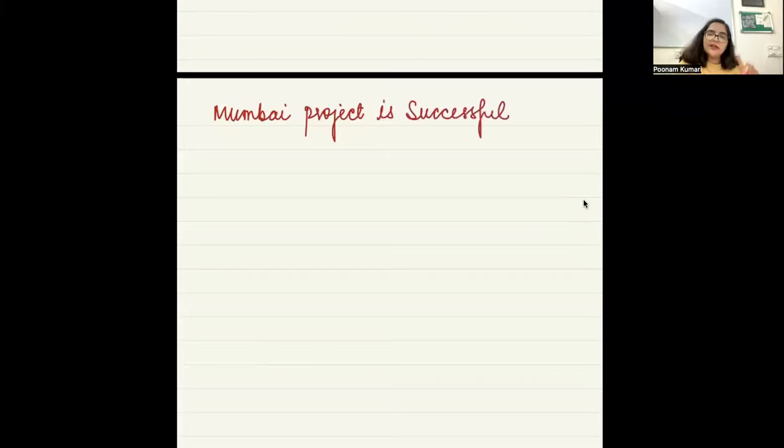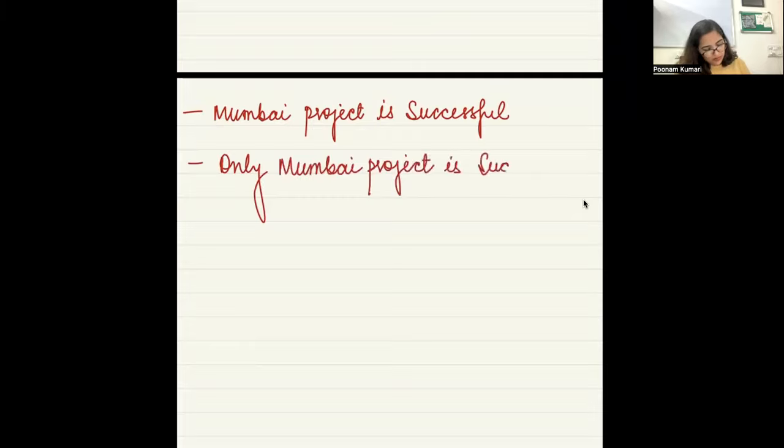If I tell you one statement as this, and another thing that I tell you is only the Mumbai project is successful, are these two statements the same or different? And if they are the same, why? If they are different, why? Ma'am, they are different.